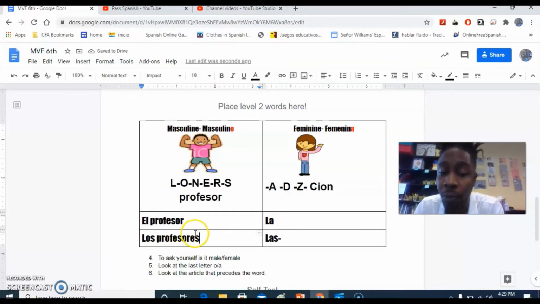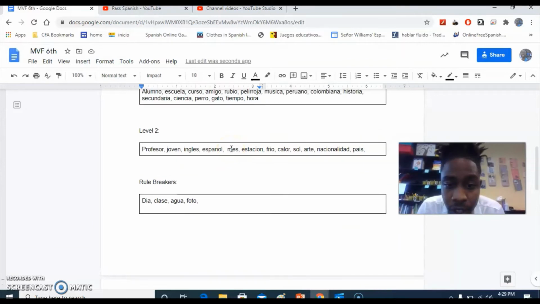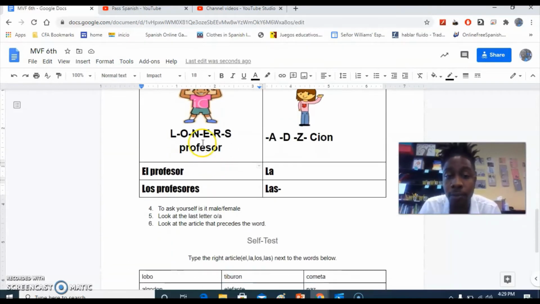This brings me to a good point where you can see that if your word doesn't end in a vowel, it's not enough to just put an S here. We don't say profesors. We have to say profesores. But while we have words like niño, that becomes niños, or the word nube, that will become nubes when they have an E at the end. Let's see if there's a word that ends in E up here that we can use. Arte. Arte is a good one. So the word arte, you can see it is a loner because it ends in an E. So if we say el arte, you can see down here, it's okay to say los artes, the art and the arts.